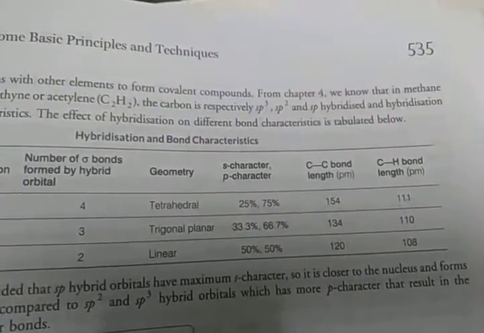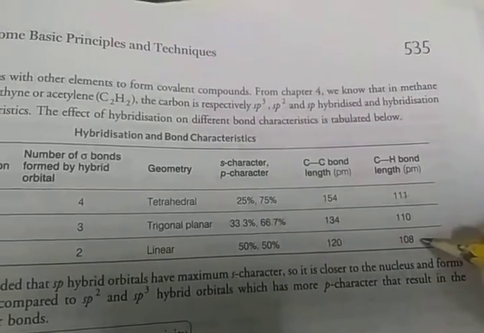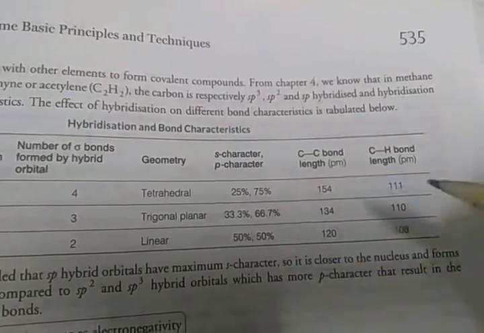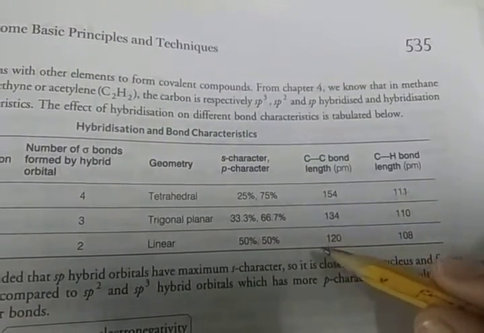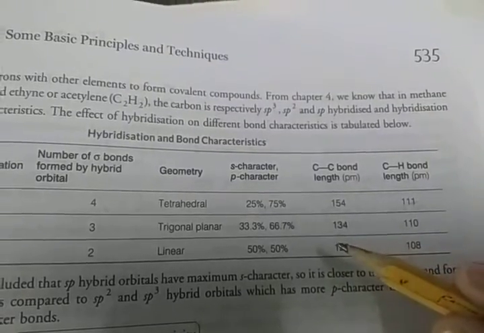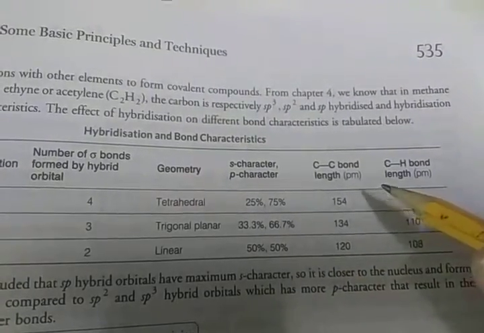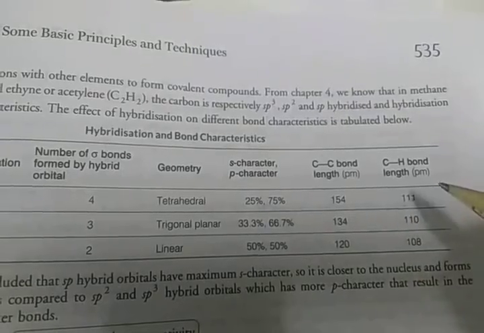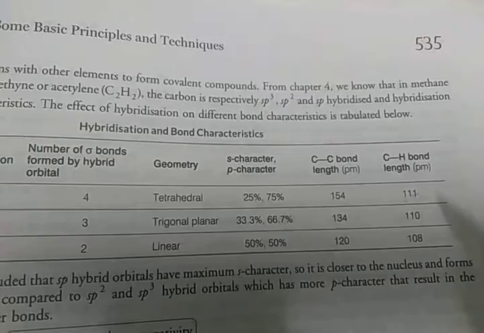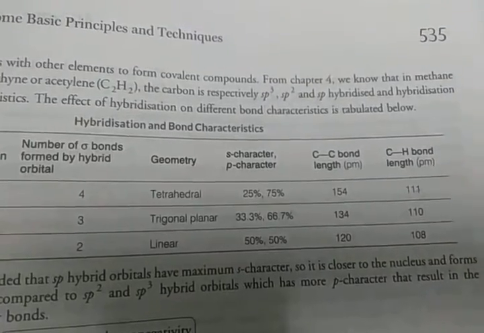That means sp hybrid orbitals have maximum s character, so they are closer to the nucleus and form shorter and stronger bonds compared to sp2 and sp3 hybrid orbitals, which have more p character, resulting in the formation of longer and weaker bonds.